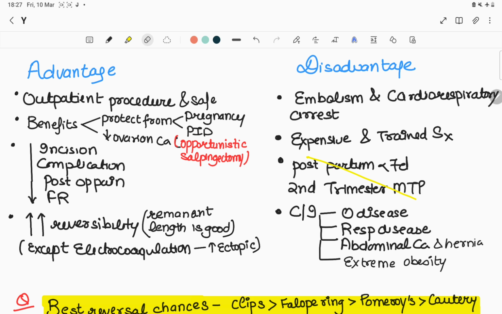Then there are some disadvantages of lap sterilization. As pneumoperitoneum is created, it can cause embolism and cardiorespiratory arrest. It is expensive, as you know, and a trained surgeon is required. It is not done in postpartum less than 7 days, and second trimester abortions. And it is contraindicated in heart disease, respiratory disease, abdominal carcinoma and hernia, and extremely obese patients.